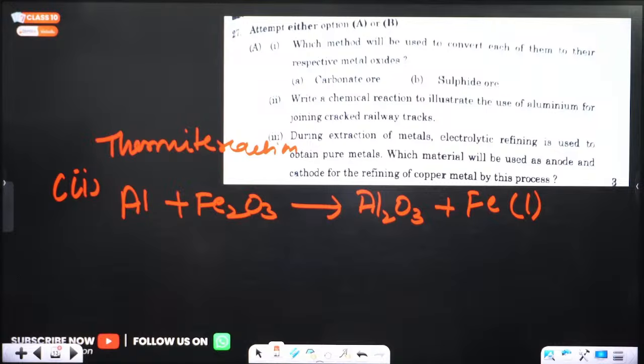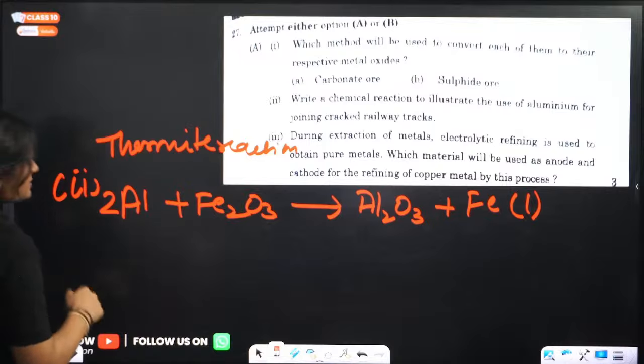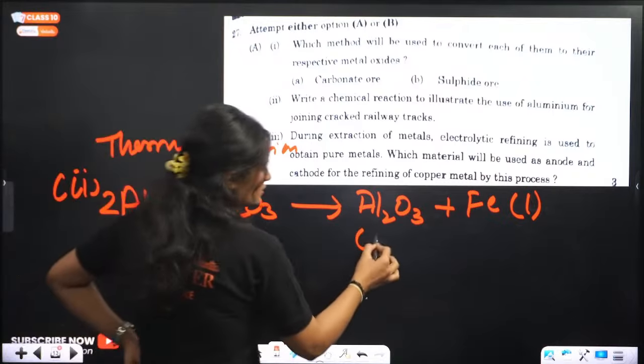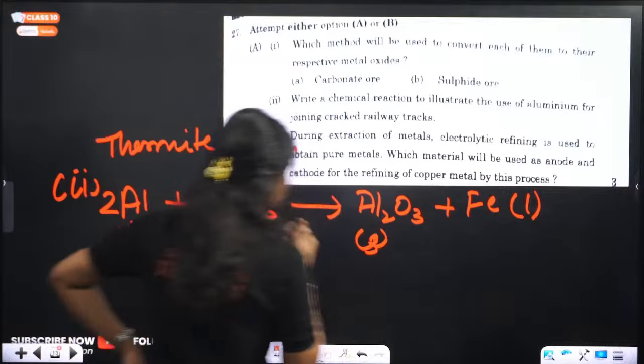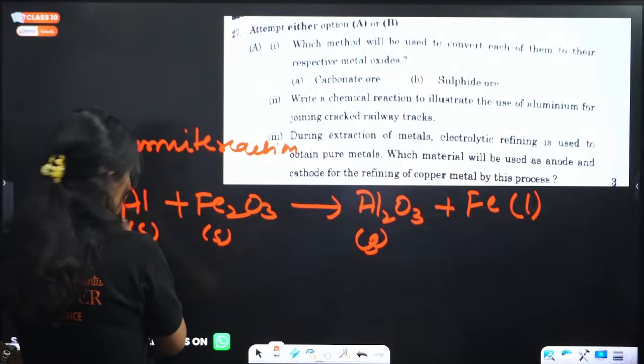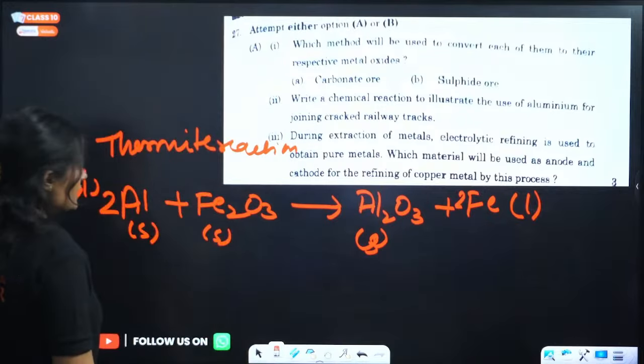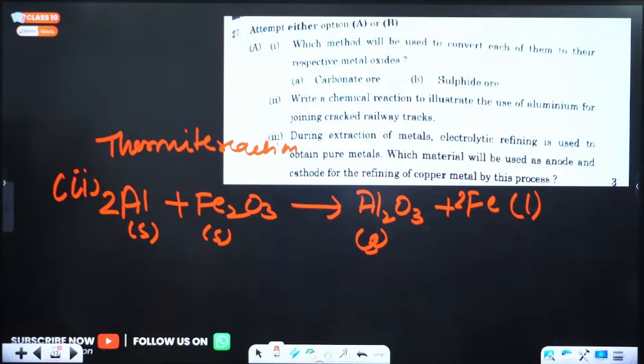Next question: during extraction of metals, electrolytic refining is used to obtain pure metals, right? Which material will be used as anode and cathode for refining of copper by this process? Okay, this equation is not balanced. Let's balance it first. This is solid, this is solid, this is solid. Now everything is balanced. This is the balanced chemical equation, right?